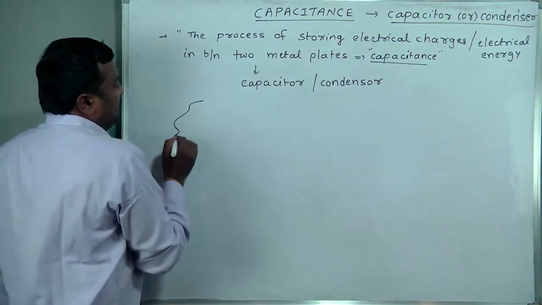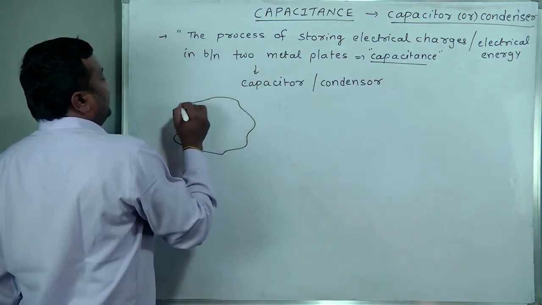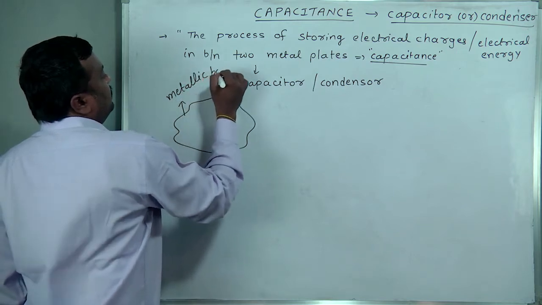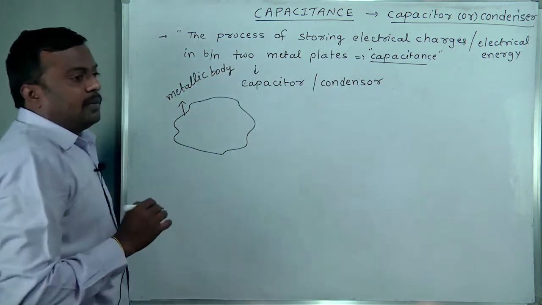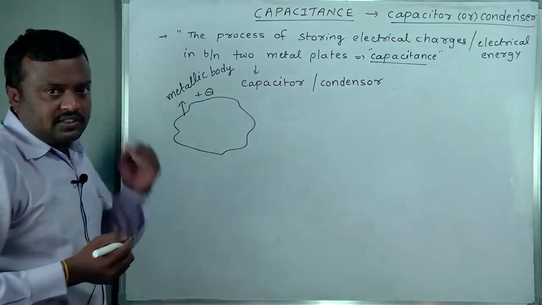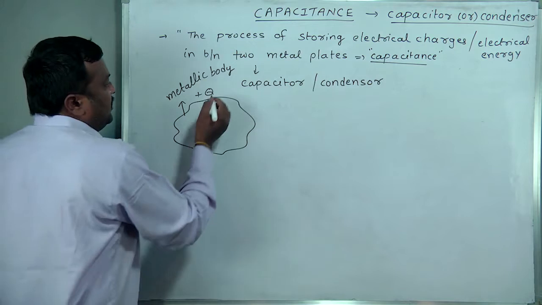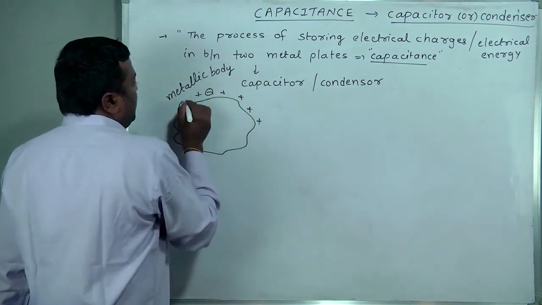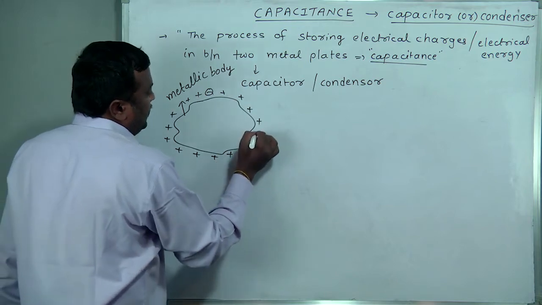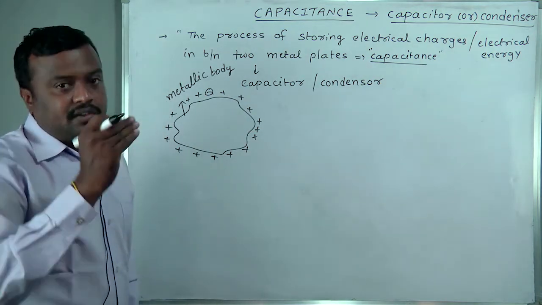Suppose you see, this is one metallic body. On this metallic body, we gave the charge plus Q. Then due to induction, what happened? This total charge will be distributed on the surface of the metal only.